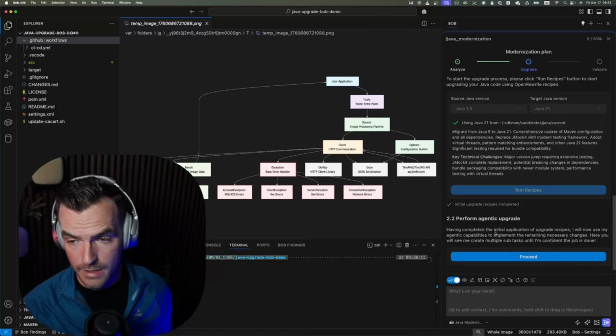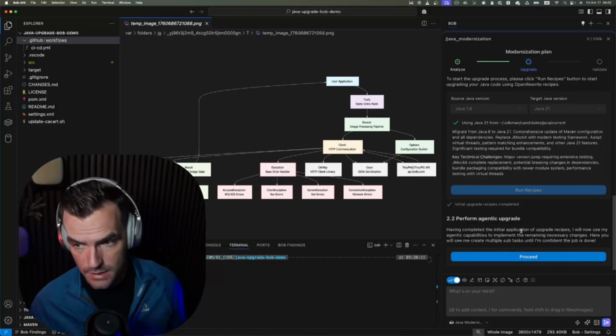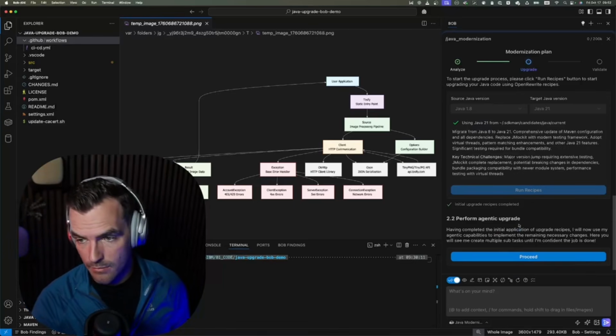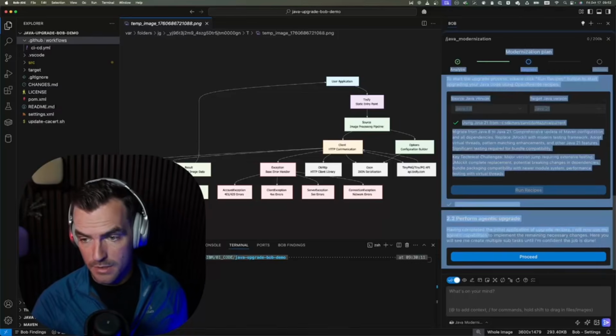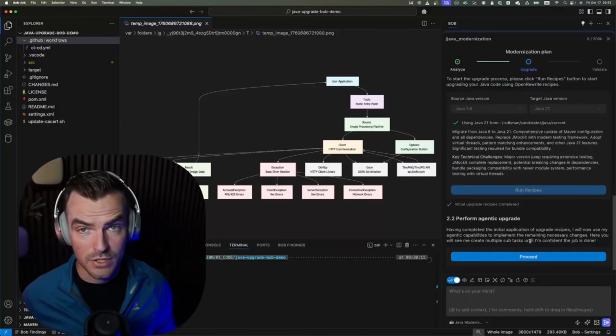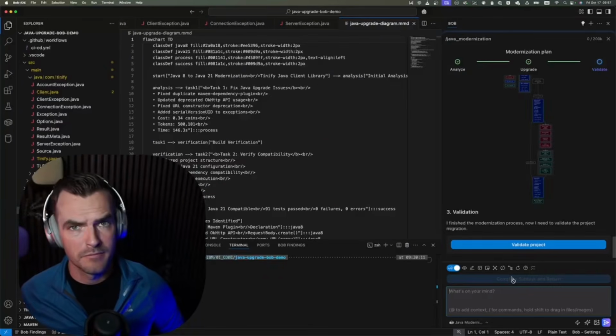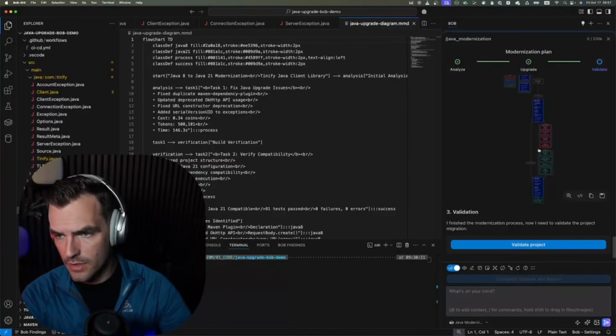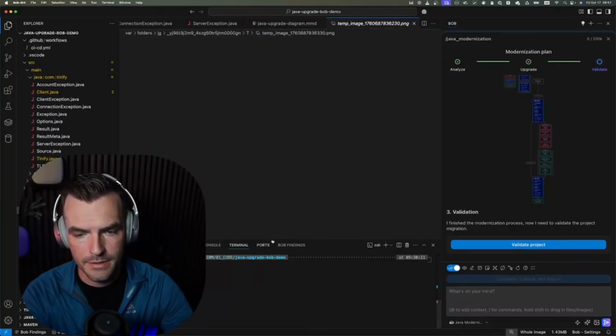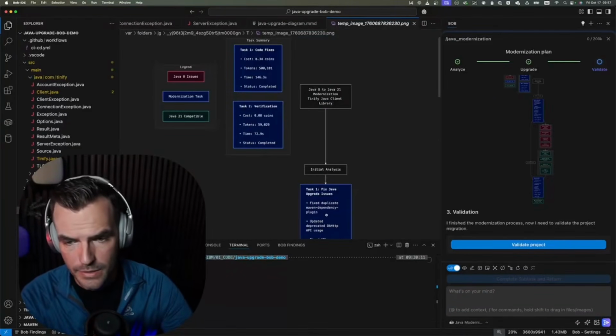Okay, now the interesting part. It completed this rule-based recipe, and now it's going to do the agentic part of it. It's going to use the agentic capabilities to implement the remaining necessary changes. This is what you as a developer would usually have to do. Nice. It even created a nice flowchart for us of what happened. Let's take a look. This is beautiful.